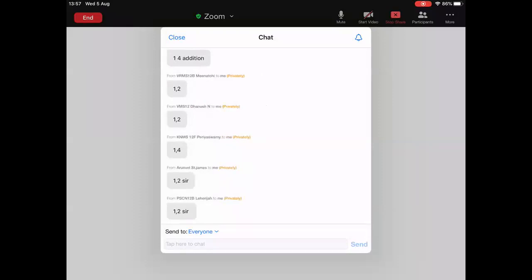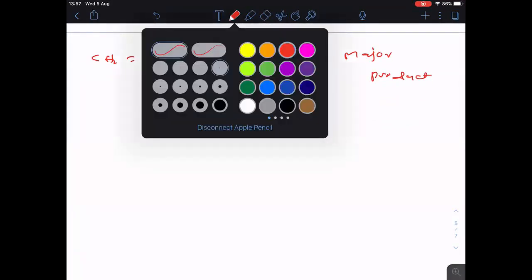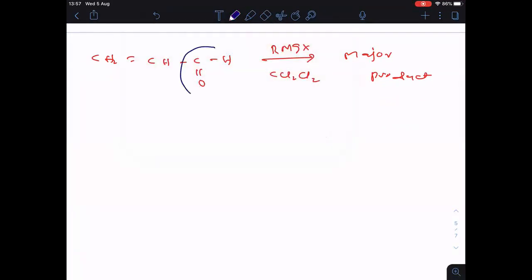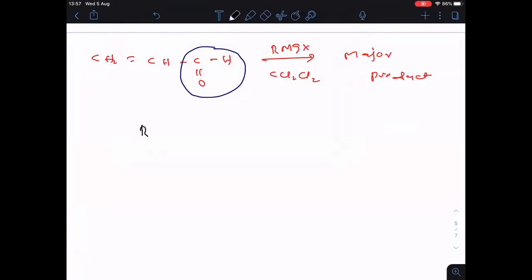Yes, let me explain now. So here aldehyde is present. Fine. Clear. But what happened here? See clearly now. First of all, RMgX is there. But RMgX will react with what? CuCl2. Clear. And now what we will get here? RCu we will get.